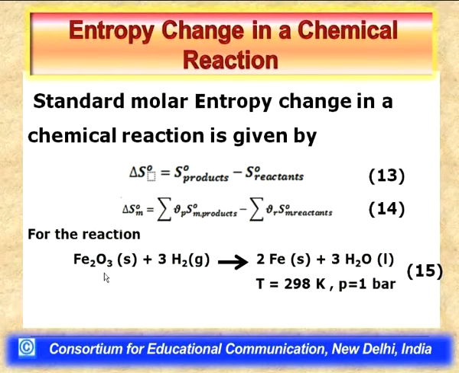For example, for this reaction between Fe2O3 solid plus 3H2, that is 1 mole of Fe2O3 combines with 3 moles of hydrogen in the gaseous state, then it forms 2 moles of iron, and in addition it also gives 3 moles of water in liquid state. Now, the temperature of the reaction is 298 Kelvin and the pressure is 1 bar.